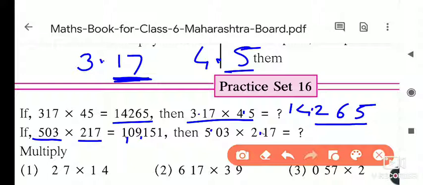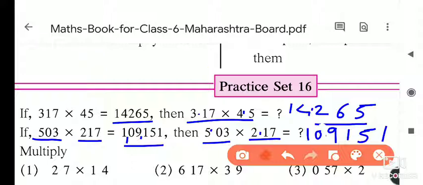So in this question, the digits are the same. 503, here also 503. Here it is 217, 217. The digits are the same, so the answer will also be the same, that is 1 lakh, 1,09,151. Now what is our duty? I told you that we have to give the decimal point. So where will the decimal point come?